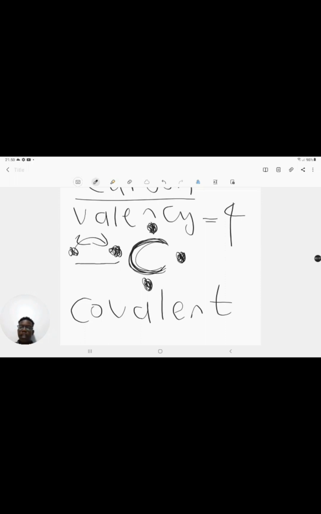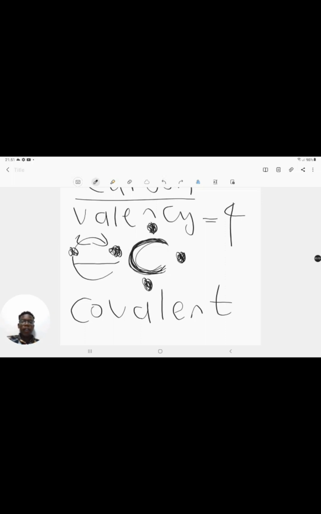So if there are two electrons to share between carbon and another element, those electrons will tend to be shared equally so that there is no net charge on the compound that you're looking at, right? If carbon attracts an electron more than another element, then the compound that is formed will be more negative towards the carbon side, right? It'll be ionic. But you don't get ionic compounds in organic chemistry. You get compounds that are pretty much neutral, right? They don't have a charge.